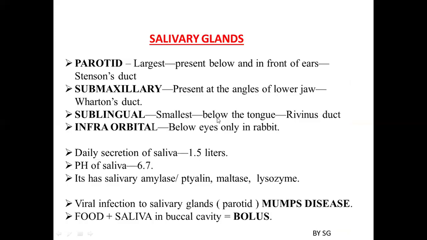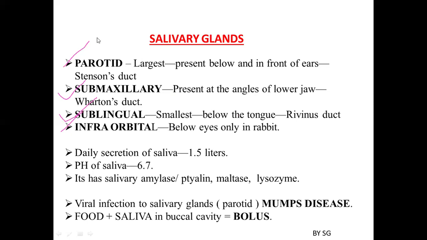Next is the salivary glands. Salivary glands are generally four pairs. First is the parotid, submaxillary, sublingual and infraorbital. Out of these four, three pairs are present in humans. That is, parotid is present, submaxillary is present and sublingual glands are present.